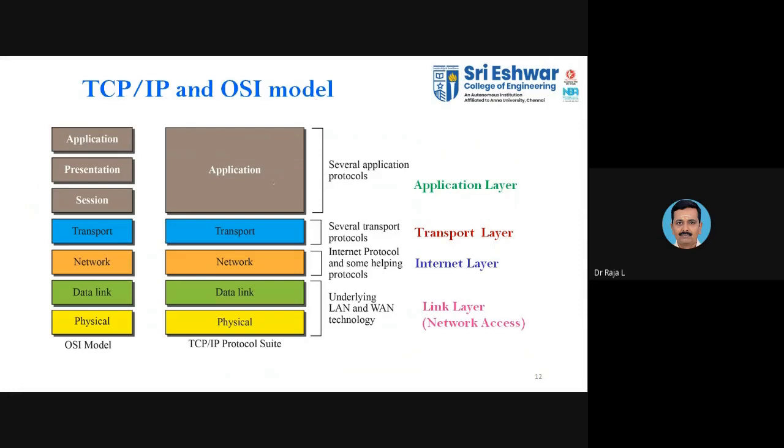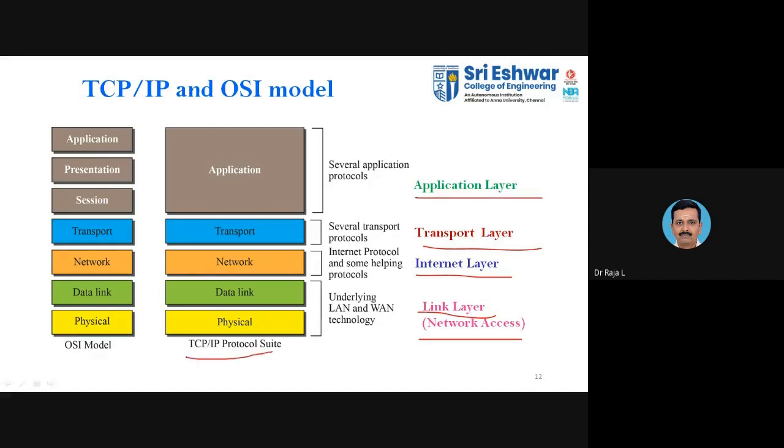All these 3 combine to form the application layer. The data link layer and the physical layer are combined together and called the link layer or network access layer. Then the network layer is called the internet layer. As usual, the 4th layer is the transport layer.